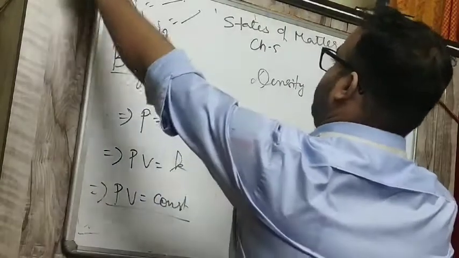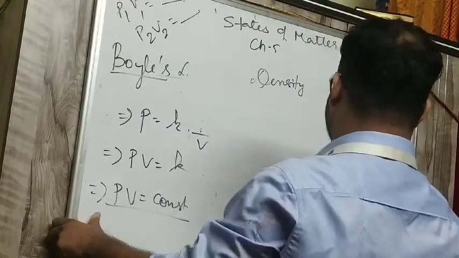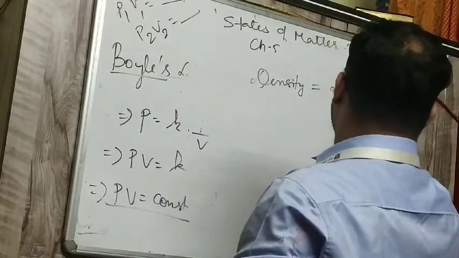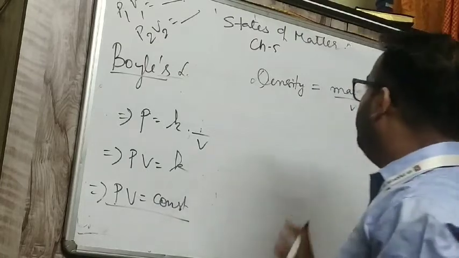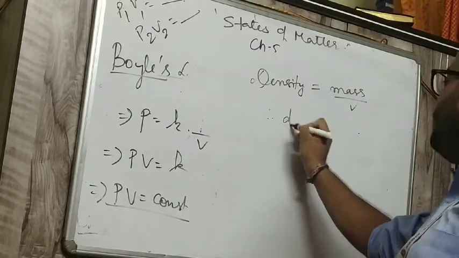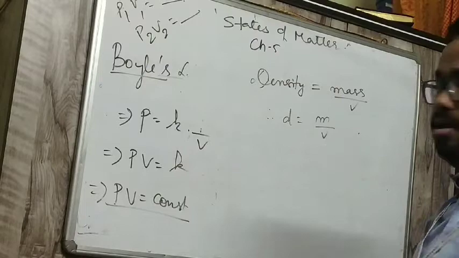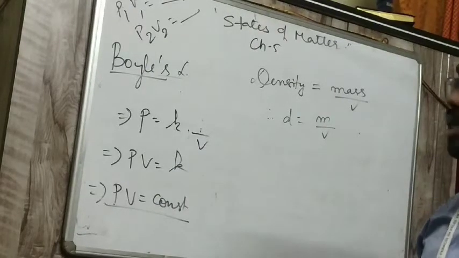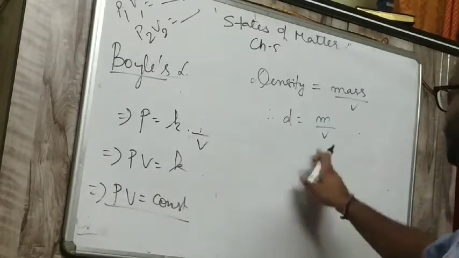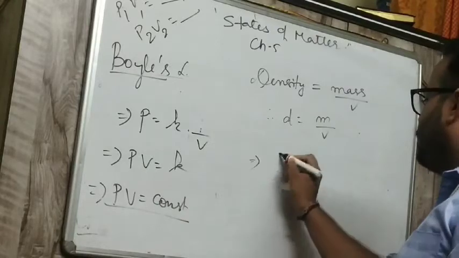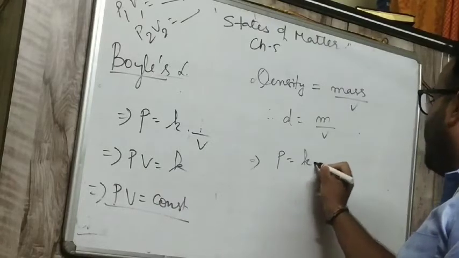Density is equal to mass by volume. So D is equal to M by V. Now put the formula here. D is equal to M by V, which means P is equal to K into 1 by V.